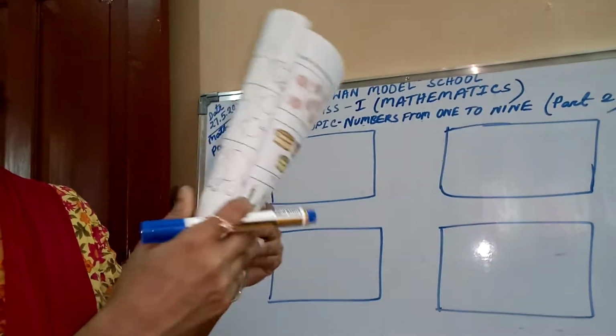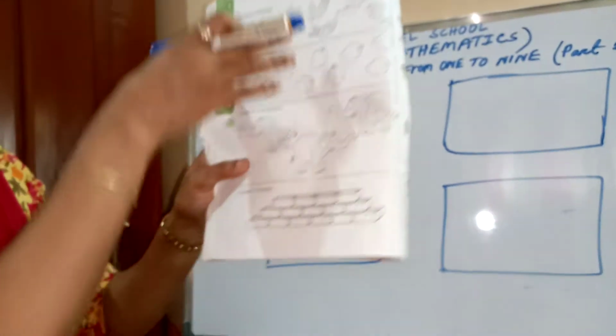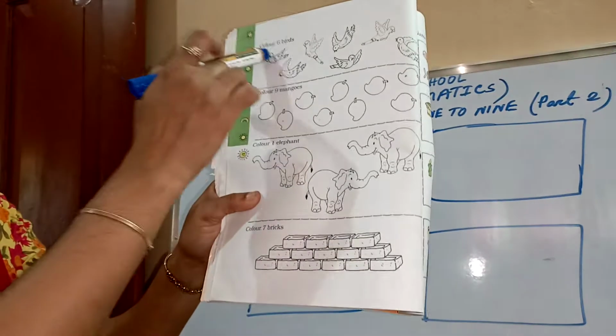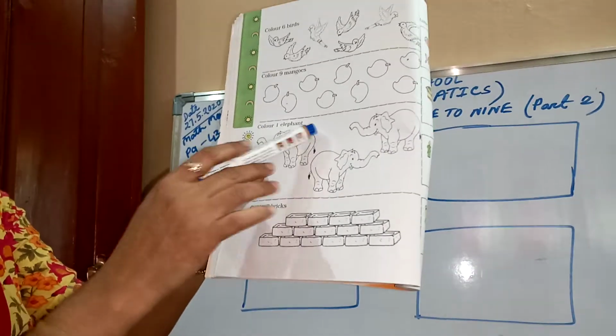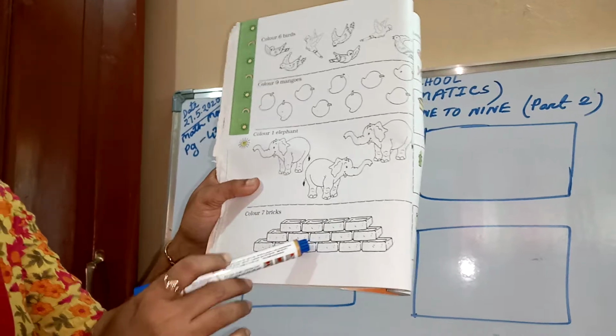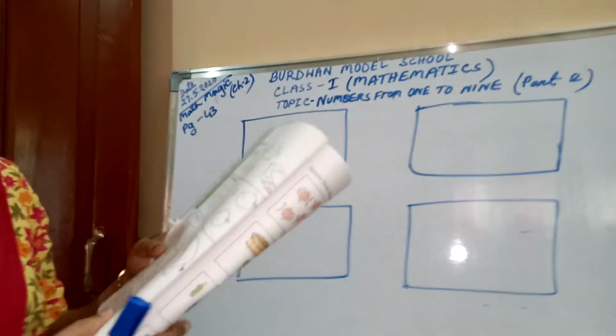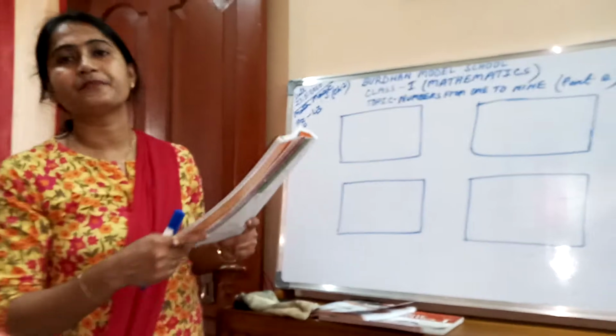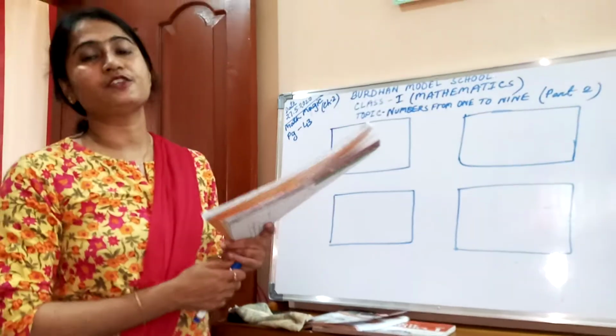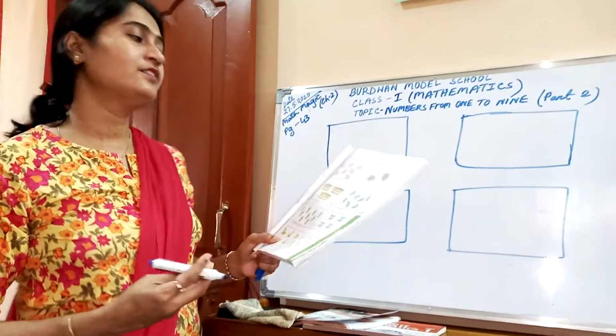Okay. And the previous day I told you to color these objects. Color 6 birds. Color 9 mangoes. Color 1 elephant. Color 7 pigs. I hope you all have completed your work. And now let's start today from page number 43.